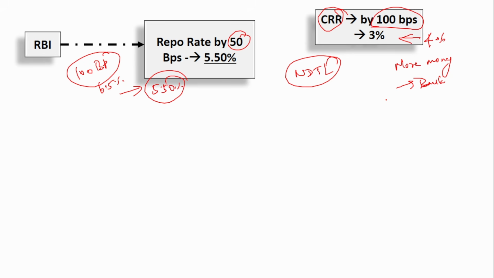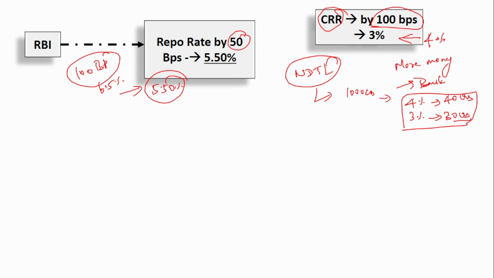Say suppose the net demand time liability was, for example, 1000 crores. Previously they had to maintain 4%, which means 40 crores. Now it has been reduced to 3%, which means they have to maintain only 30 crores. So a reduction of 10 crores is observed. Now where will this 10 crores go? This 10 crores will get into the banking system, and the bank will have more money, which means they can give more loans.